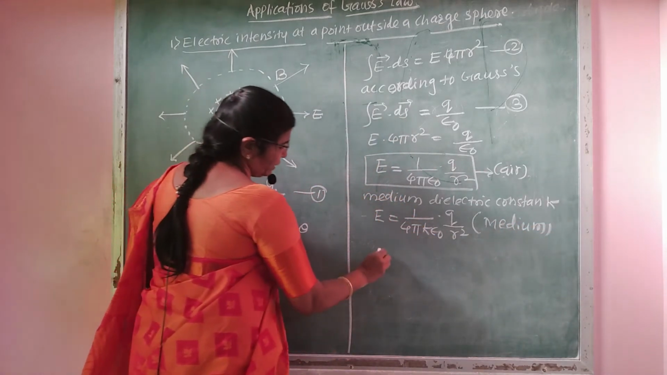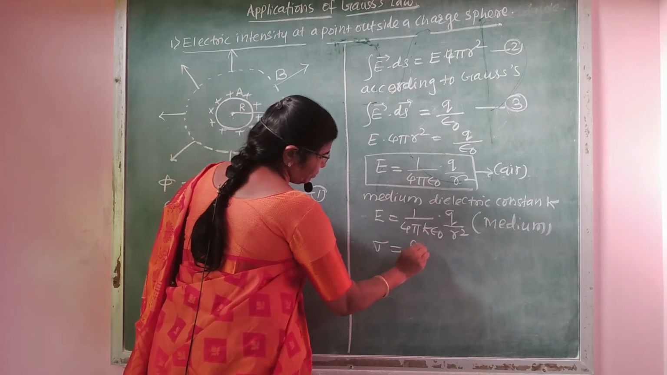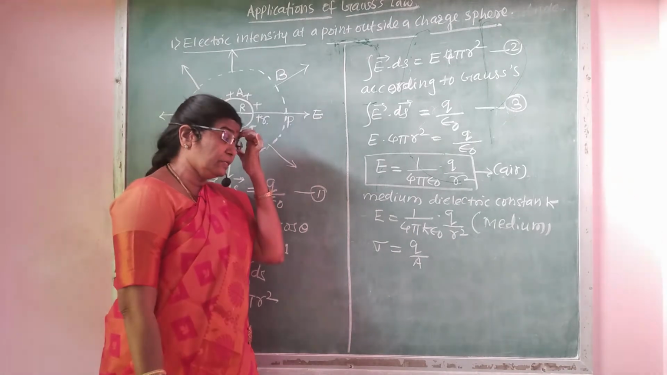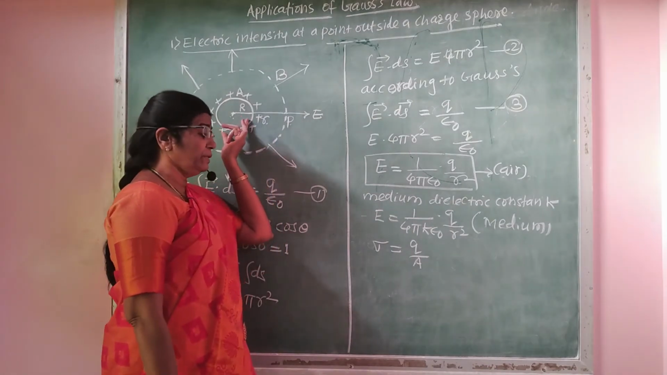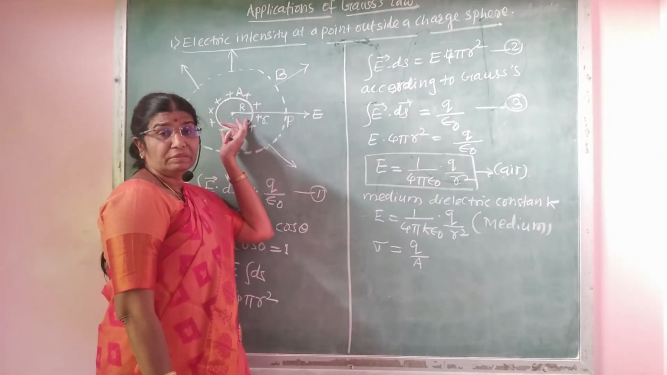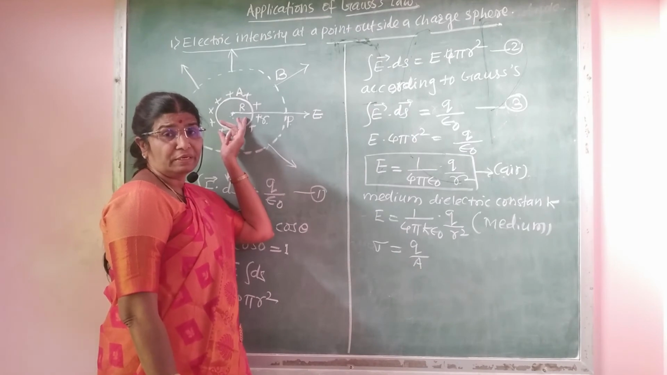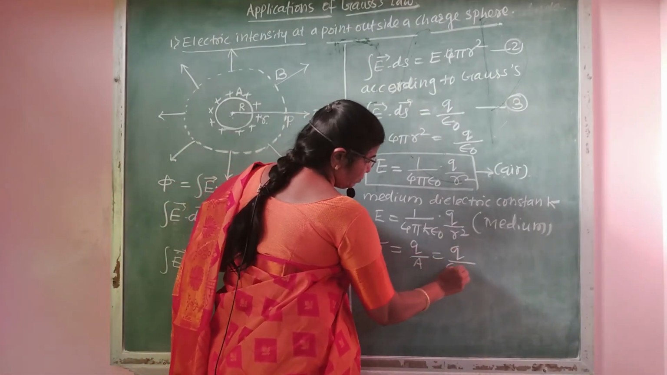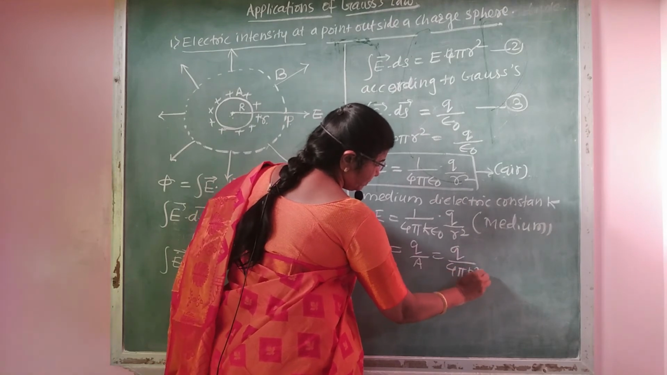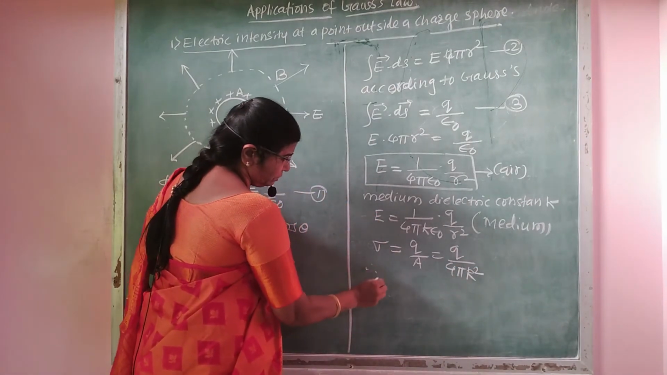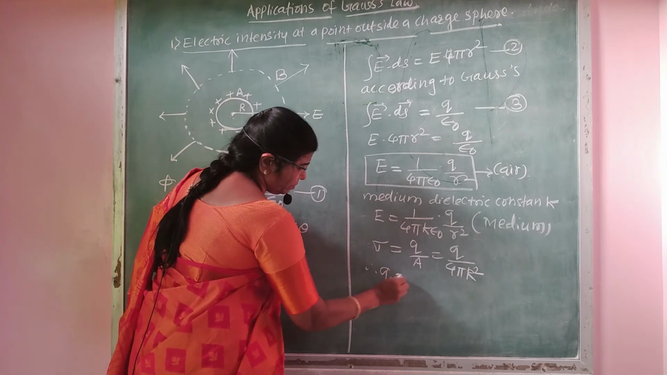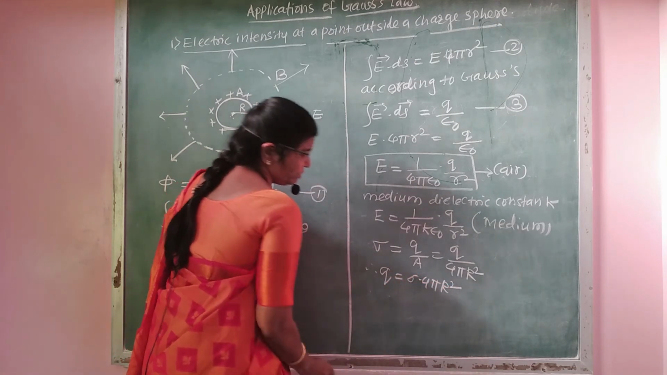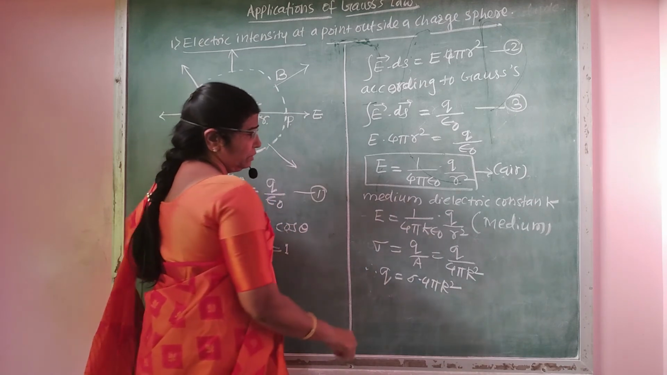Now we know that sigma is equal to Q upon A. What is meant by A? A is the area of the sphere, the internal sphere. Therefore, sigma is Q divided by 4 pi capital R square. From this equation, Q is equal to sigma into 4 pi capital R square. Put this value in the above equation.